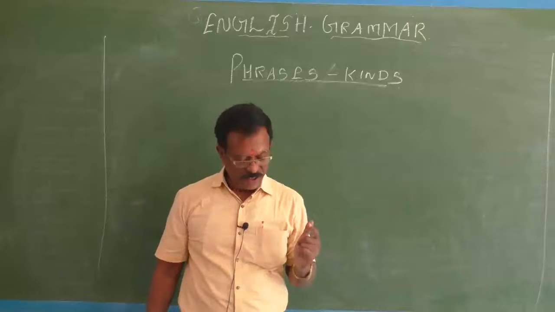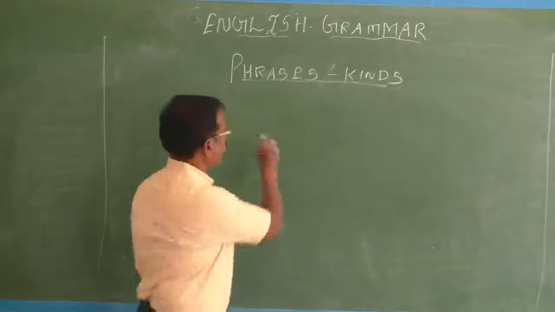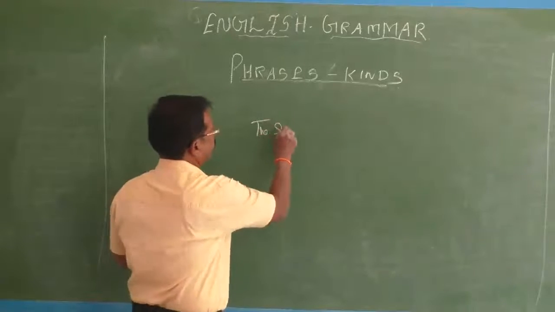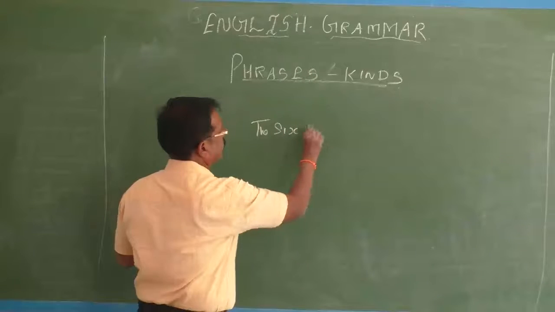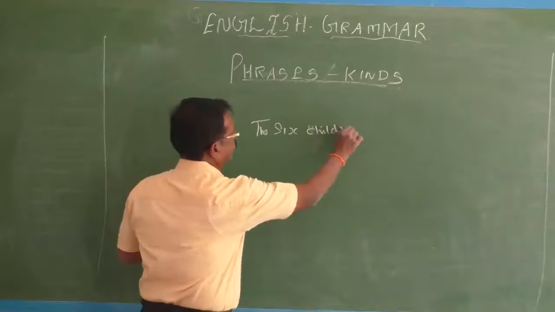There are 6 children. We use pre-modifiers. See, there are 6 children.